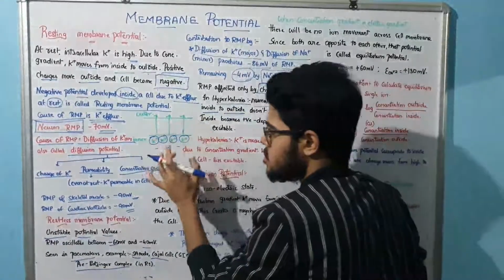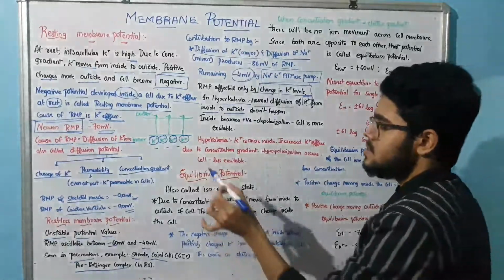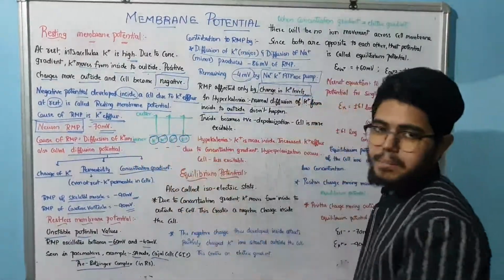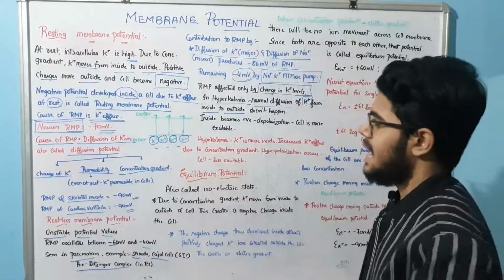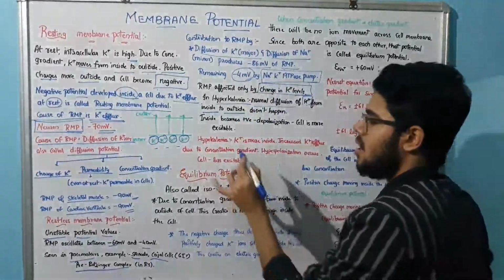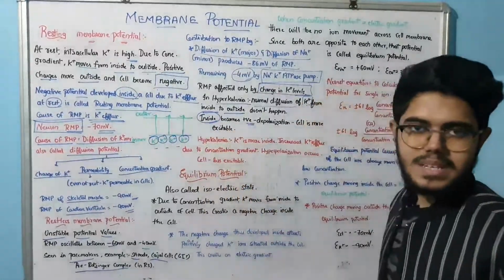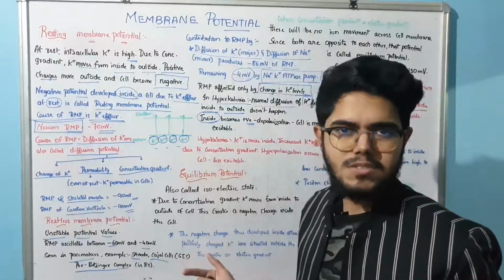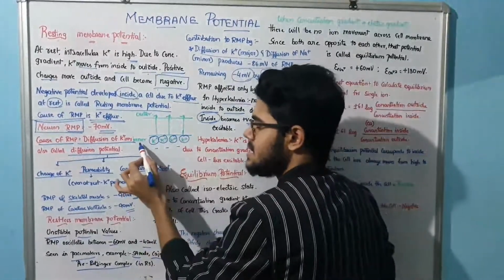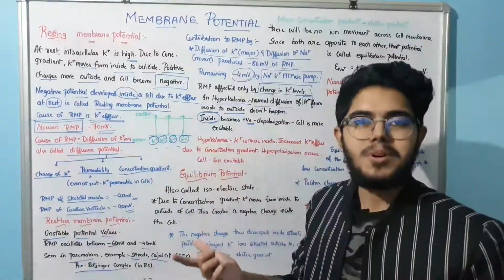So the normal diffusion from inside to outside is not taking place. Understand? And that is hyperkalemia. Because of this, the inside will become more positive. Already inner is potassium. It has to move outside, but it is not able to move outside.